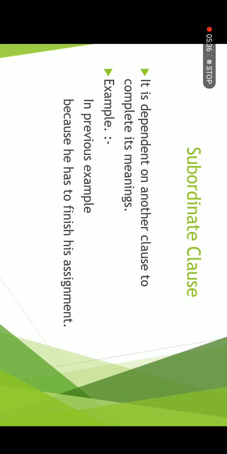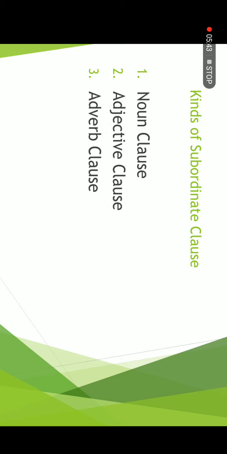Okay, now we will discuss kinds of subordinate clause. There are mainly three types of subordinate clauses: noun clause, adjective clause, and adverb clause.